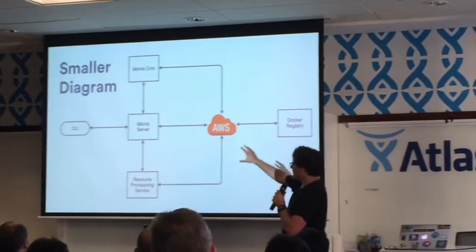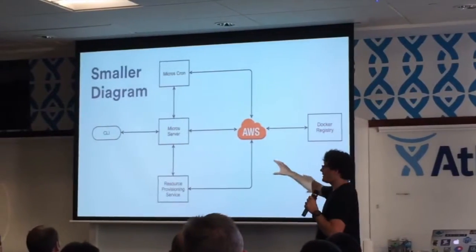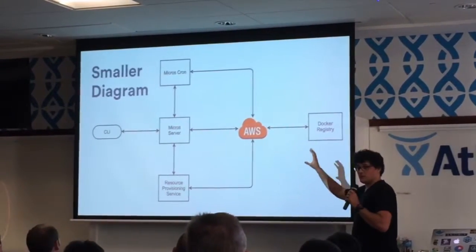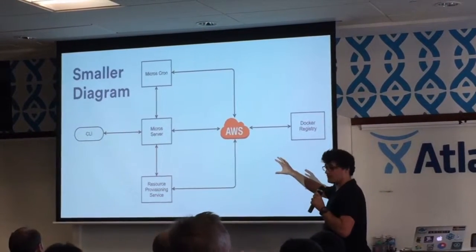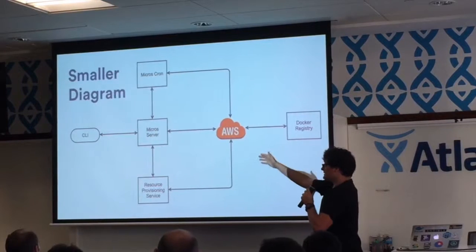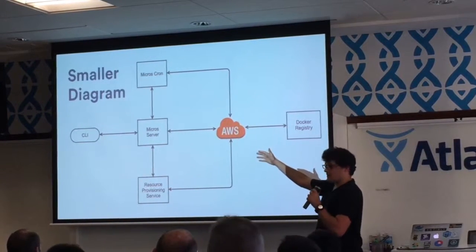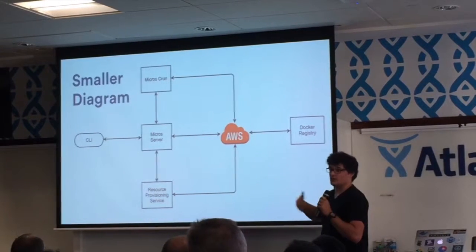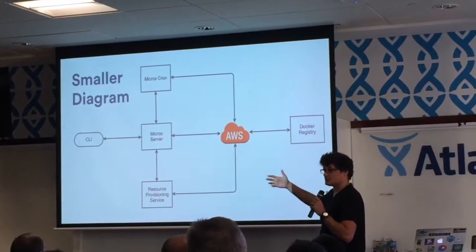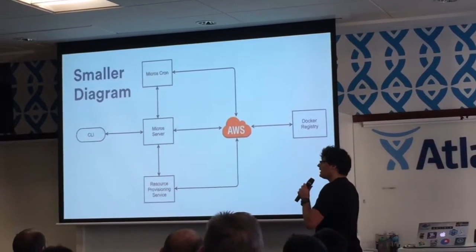So everything really revolves around Micros Server for us. It basically mediates all customer interaction, and also it mediates all other services interaction with AWS. Users interact with the server via a command line tool, and we also have that command line tool deployed to Bamboo, so all our continuous integration jobs and things can also deploy to Micros environments.